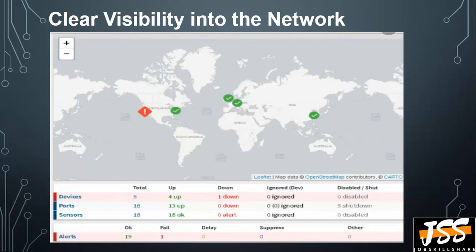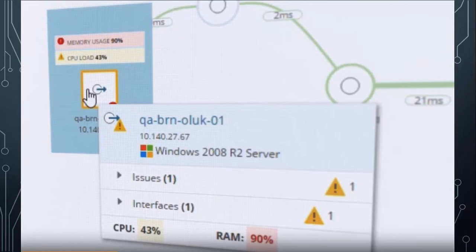So this overview, or the clear visibility into the network, shows you every minute detail of your devices: the devices that are up, the devices that are faulty, the sensors that are working or not. Moreover, alerts generated are also a crucial part. Talking about alerts, you can get the information of the issues encountered by the devices. You can see the interfaces with issues and problems that can also be identified, the CPU utilization, the RAM utilization. All of these aspects can be seen in a network monitoring tool.